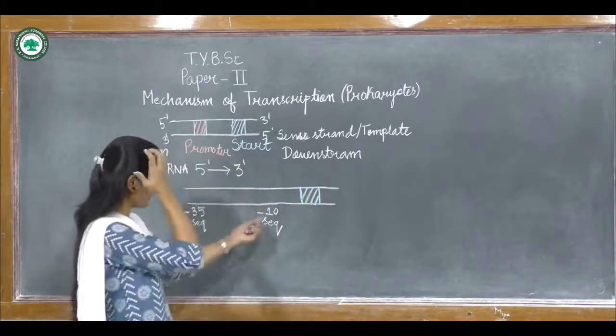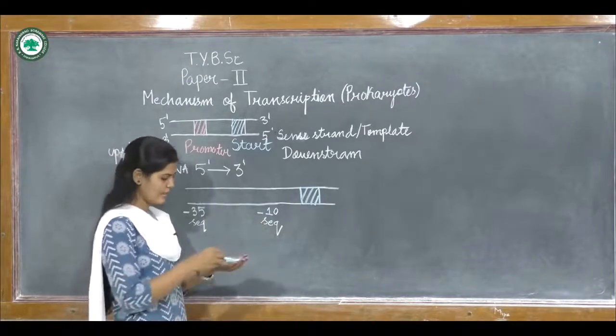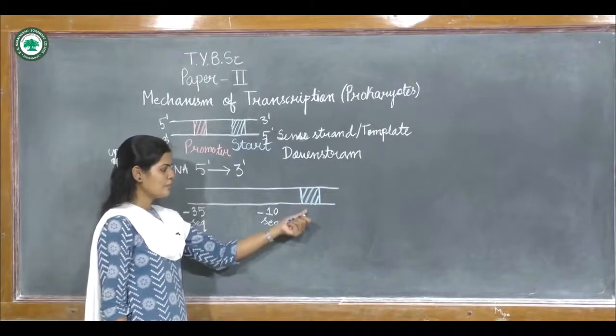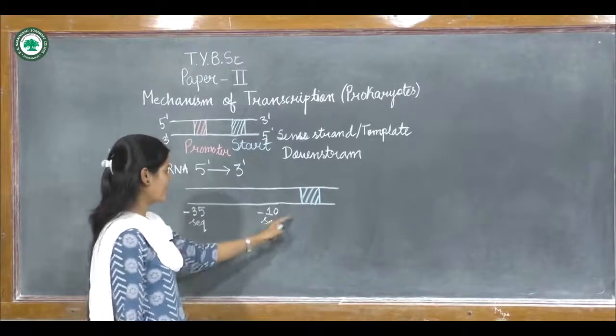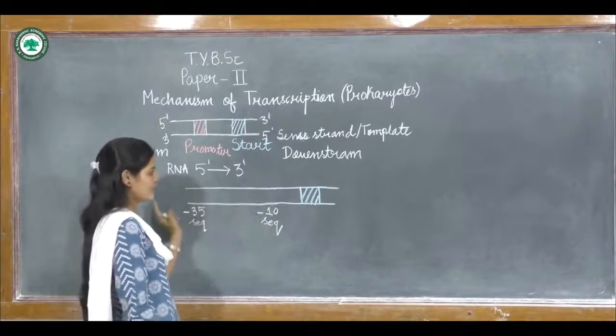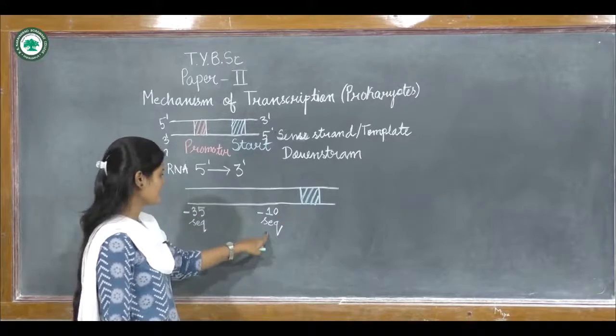So this -10 region and -35 region, why is this given? Because it is -10 base pair towards this side, and it has a distance of minus 35 base pair to this side, that is the upstream of the start site. Now these have certain sequences.